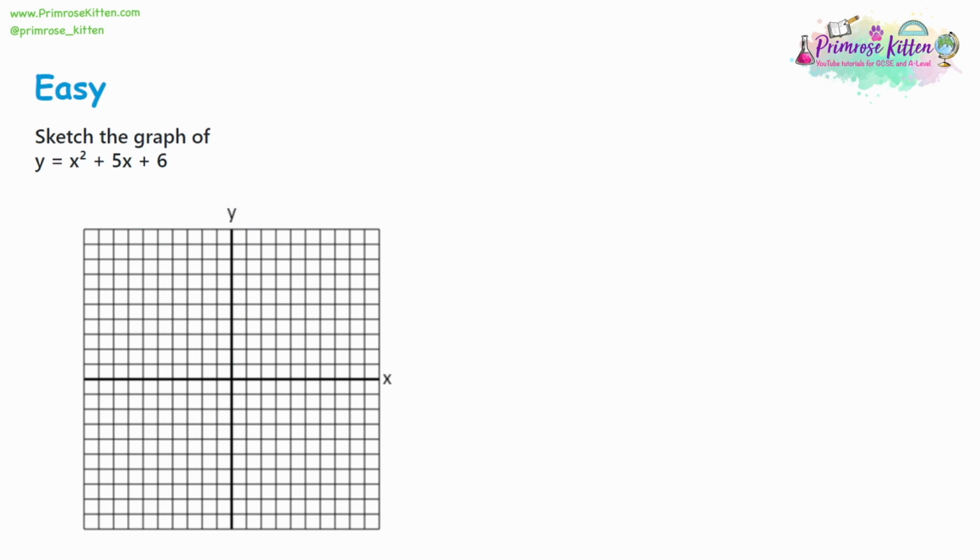So let's have a look at one more quadratic and let's see how far we can get without doing any substitution. So we've got the plus 6. So the plus 6 means that we're definitely going to be going through (0, 6). It's the y-intercept. It's where we cross over the y-axis.